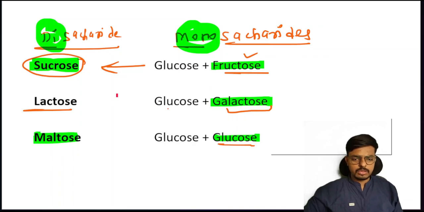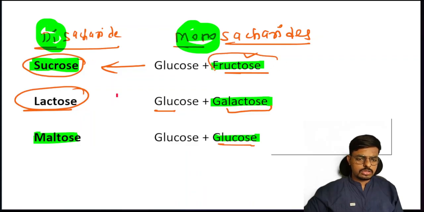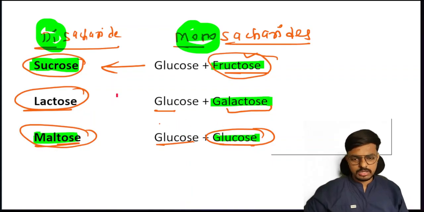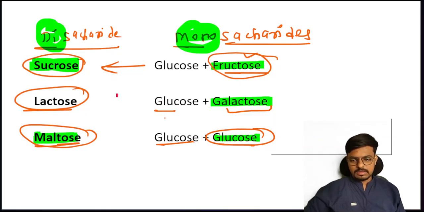You can remember, students, glucose plus galactose forms the lactose. Sucrose, you can remember as sugar. Sugar is made up of fructose. Very simple. Then maltose is glucose plus again glucose. Man is always sweet. Remember this: man is always over sweet, means glucose plus glucose. He is over sweet, that is the maltose. We can remember M as man and over sweet. That is glucose plus glucose, maltose. Hope the concept is clear.